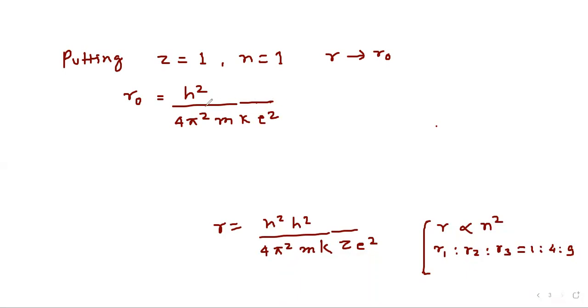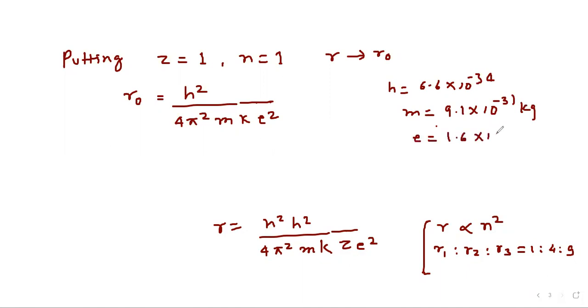Now we can put the values of all constants, like h equal to 6.6 into 10 to the power minus 34, and m is mass of electron, that is 9.1 into 10 to the power minus 31 kg. Electronic charge is equal to 1.6 into 10 to the power minus 19 coulomb, and k is 1 upon 4 pi epsilon naught, and we know that its value is 9 into 10 power 9.